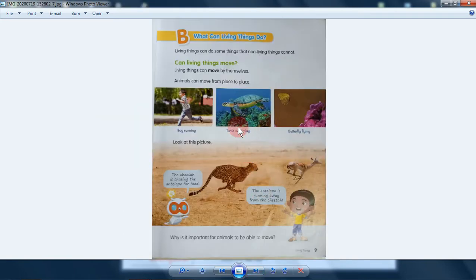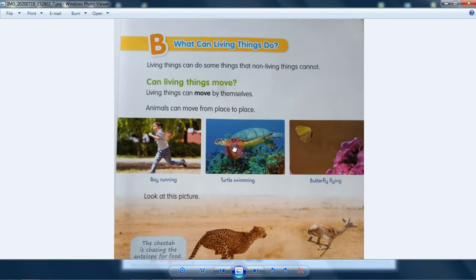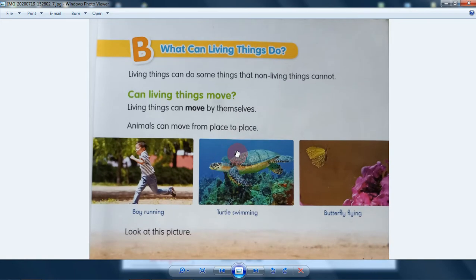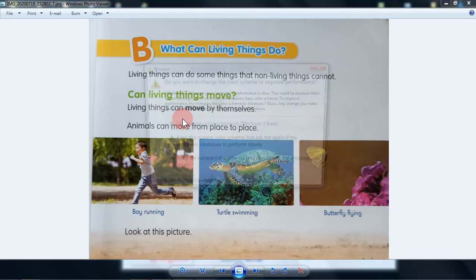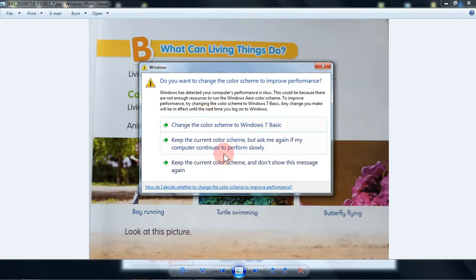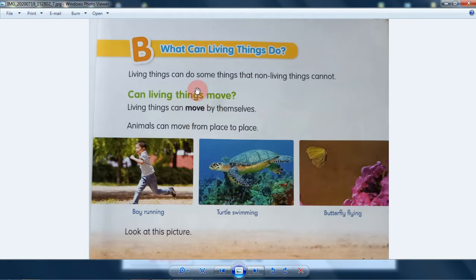Today we're going to continue about living things. We already learned that a living thing is something that lives. What about non-living things? Non-living things are, for example, a rock and a car. They are not living things because they cannot move by themselves. So we're going to continue.